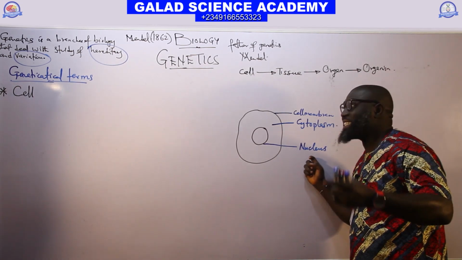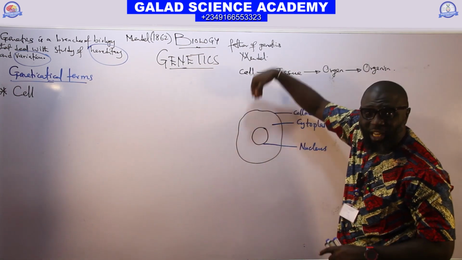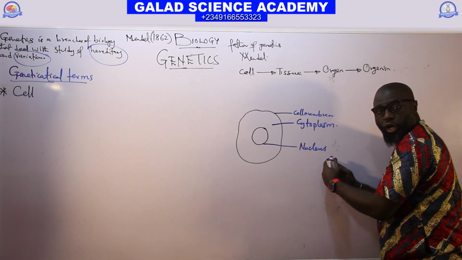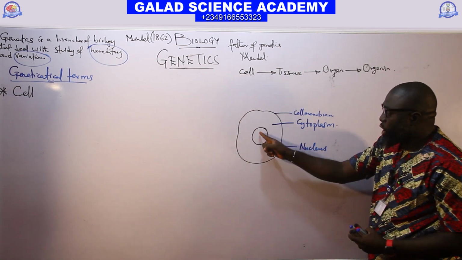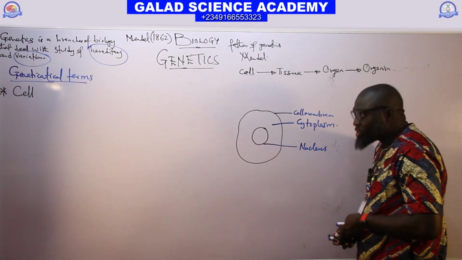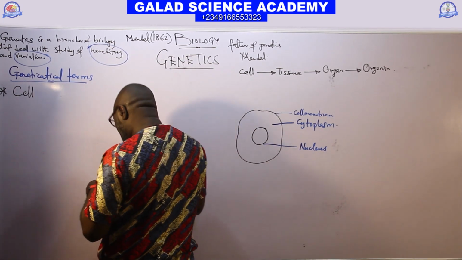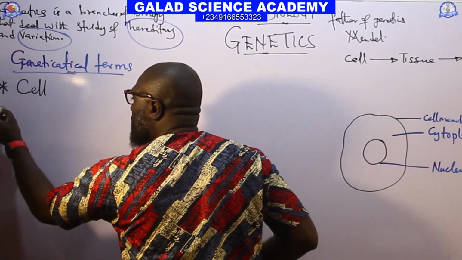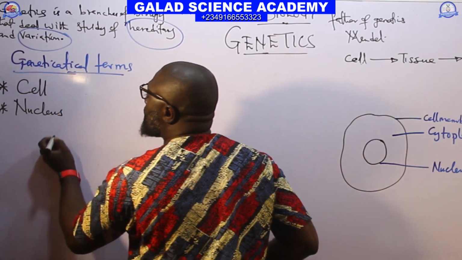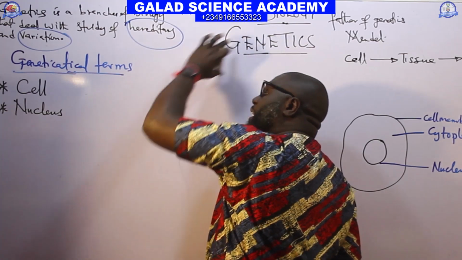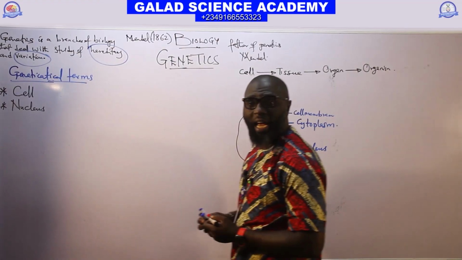The major organelle inside the cell that genetics is majorly concerned with is the nucleus, which can be found at the center of the cell. So the next term that I will explain is the nucleus, because genetics is majorly concerned with the nucleus inside the cell.